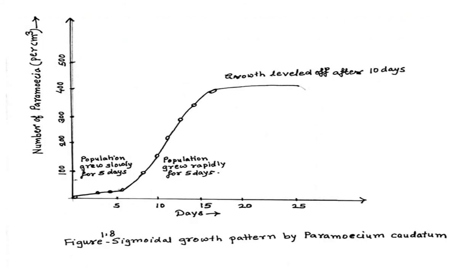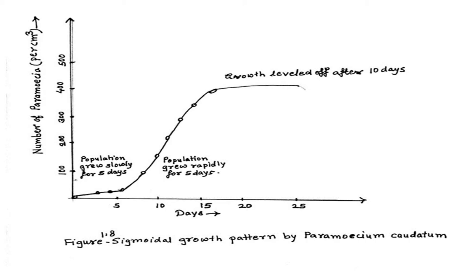We'll consider the same example of the Paramecium growth pattern, which is shown by Paramecium caudatum, where the population density, that is number of Paramecia per centimeter cube, is plotted on the y-axis against the days of the culture on the x-axis.